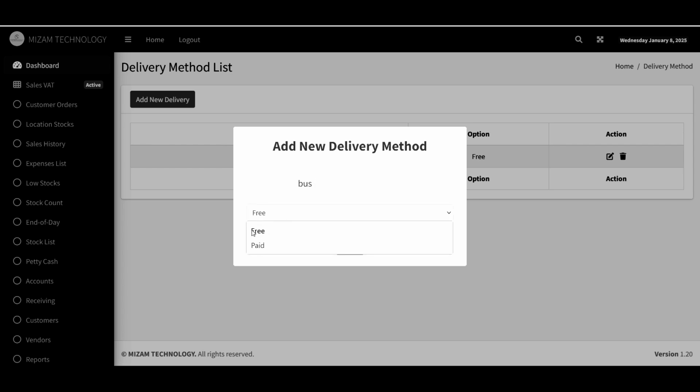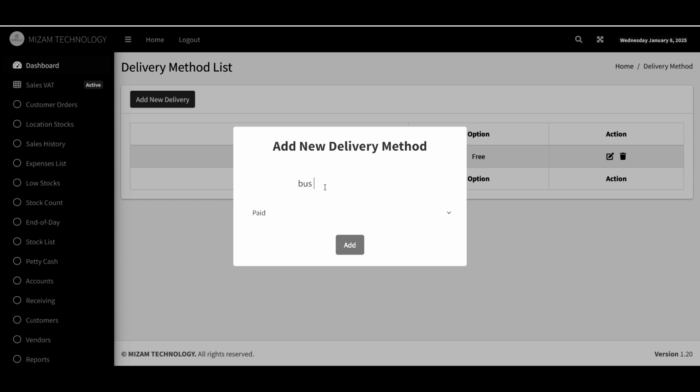So if you select free option, that means when you are making sales and you select this delivery option, you won't be able to add the delivery amount to this particular option. So if the customer needs to pay for delivery, then click on paid. Then that means by the time you select this option in the sales, when you are making sales, it will now request you to enter the delivery amount for that particular goods and services.